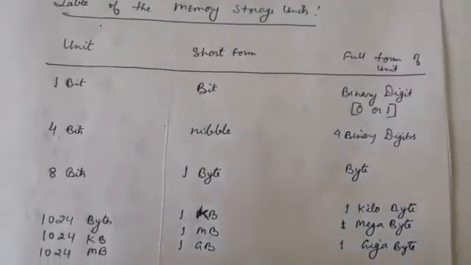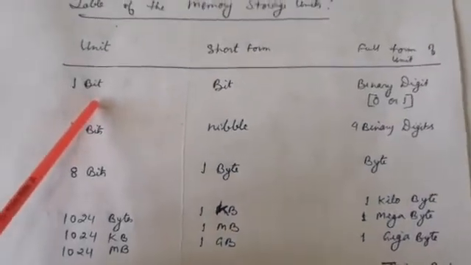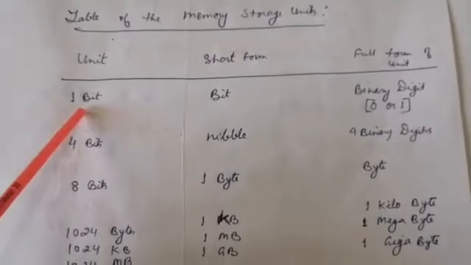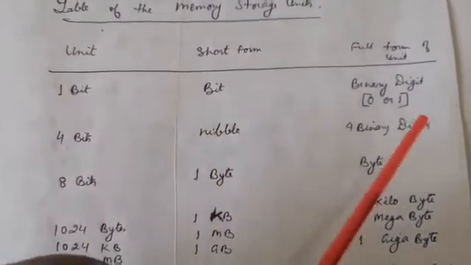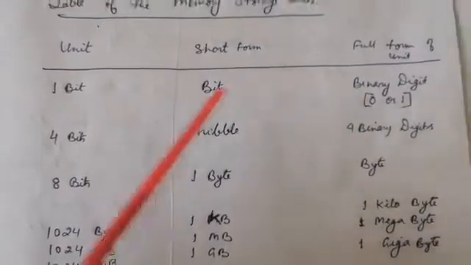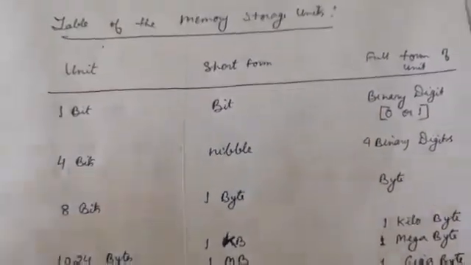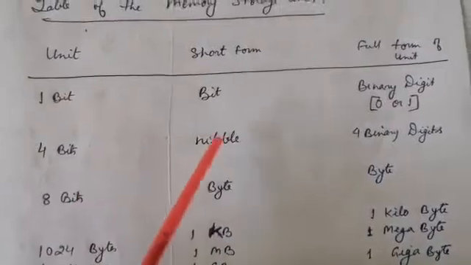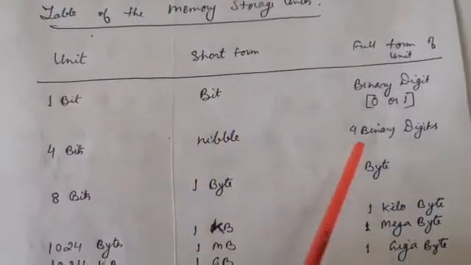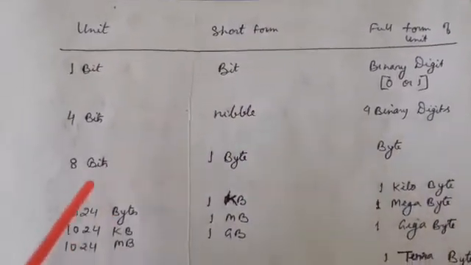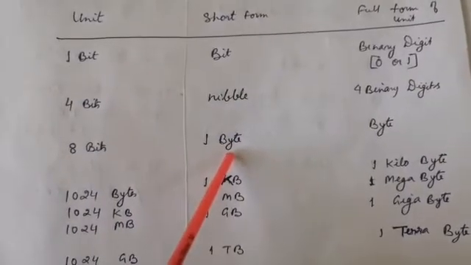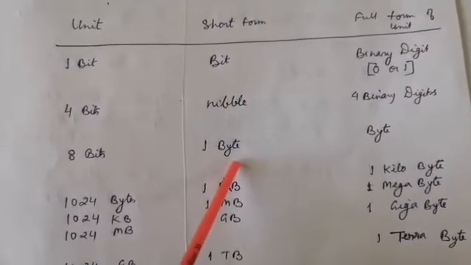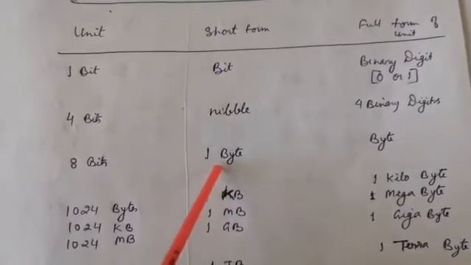So the smallest unit of measurement of data is the bit. 1 bit is 1 binary digit, 0 or 1. Then 4 bits is equivalent to 1 nibble, which is 4 binary digits. Then 8 bits is equivalent to 1 byte, which is equal to 1 character in some encoding schemes.